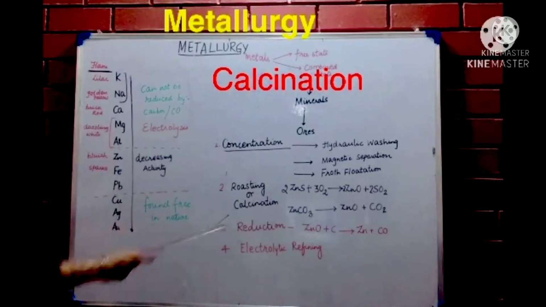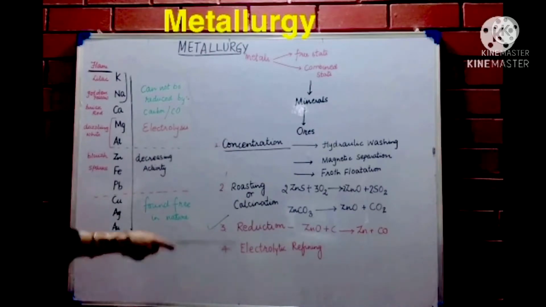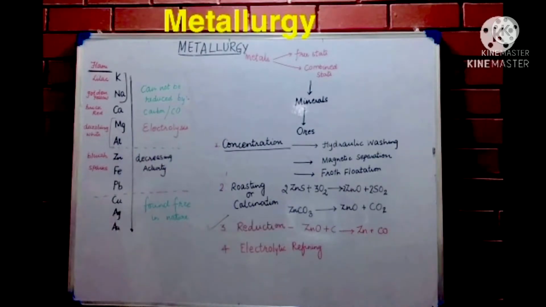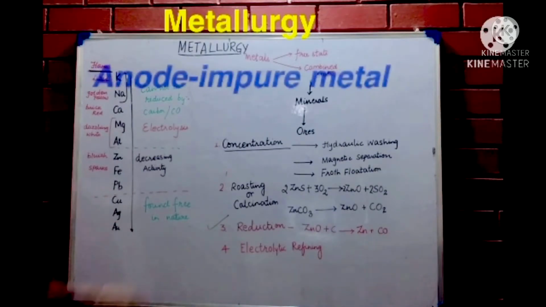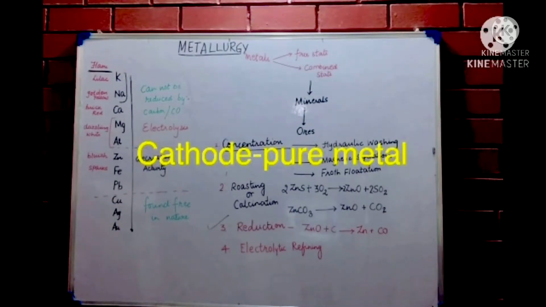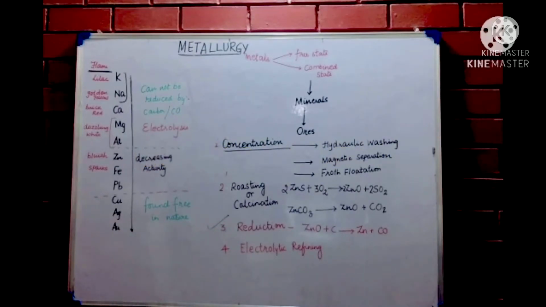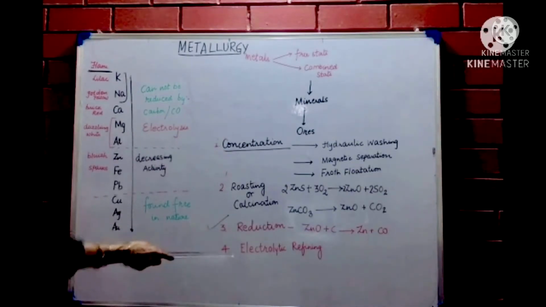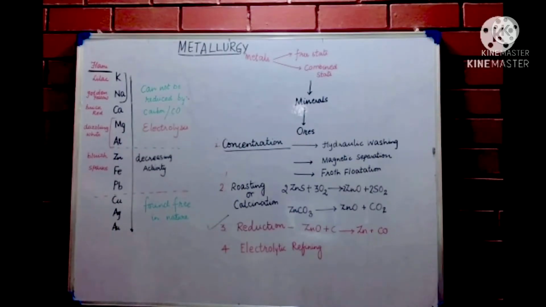The major part of metallurgy is called reduction. So in reduction, the oxide is treated with carbon or carbon monoxide and the metal is released. Now this metal is again an impure form of metal, so it undergoes electrolytic refining, same as what you had done in class 10: the impure metal will be kept at the anode, pure metal at the cathode, and the electrolyte will contain the same ions as the metal. If I am refining copper, I use copper sulfate. If I am refining zinc, I use zinc sulfate, and so on. So electrolytic refining will finally give me the pure metal.